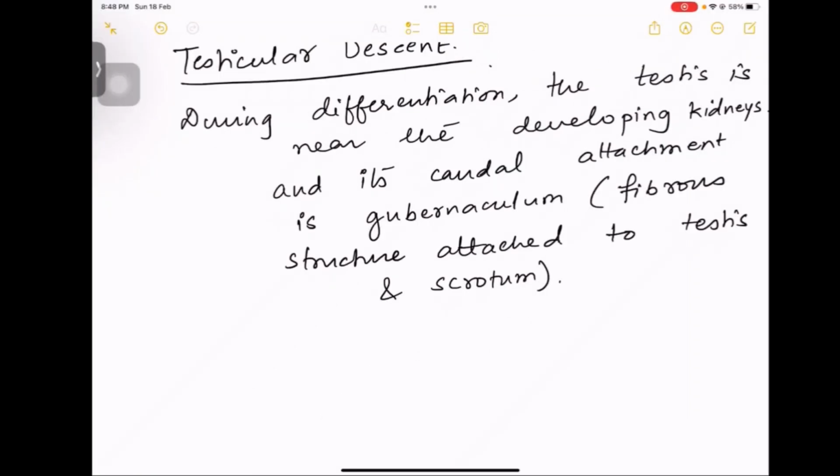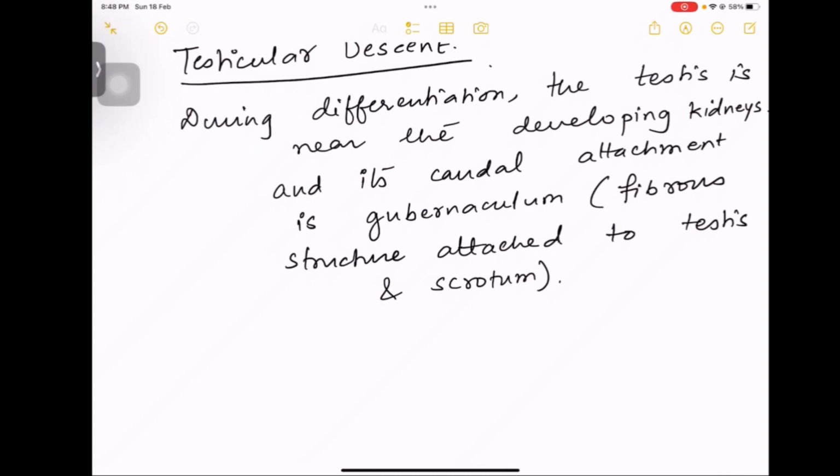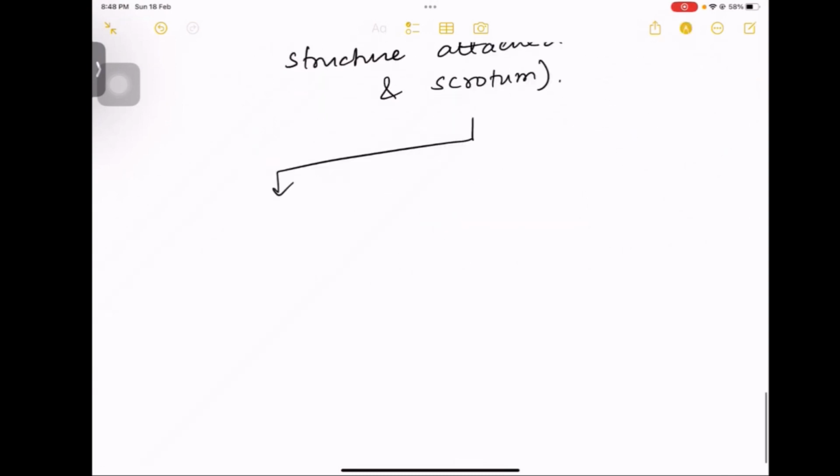So what did I say you? The testis कहाँ पे located है अभी? Lower thoracic, upper lumbar region में. So this is actually the site of the developing kidneys. Okay. और जो caudal portion of the testis का that is attached to the gubernaculum. What is gubernaculum? It is a fibrous structure that is attached to the testis and scrotum.